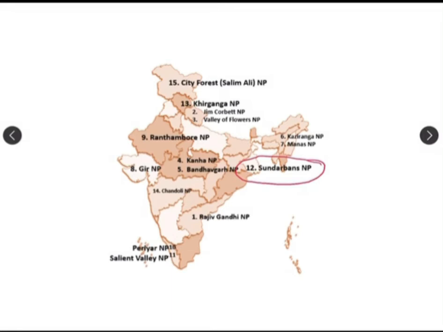It is basically a tiger reserve, located in West Bengal, in the Ganga Brahmaputra Delta, right?